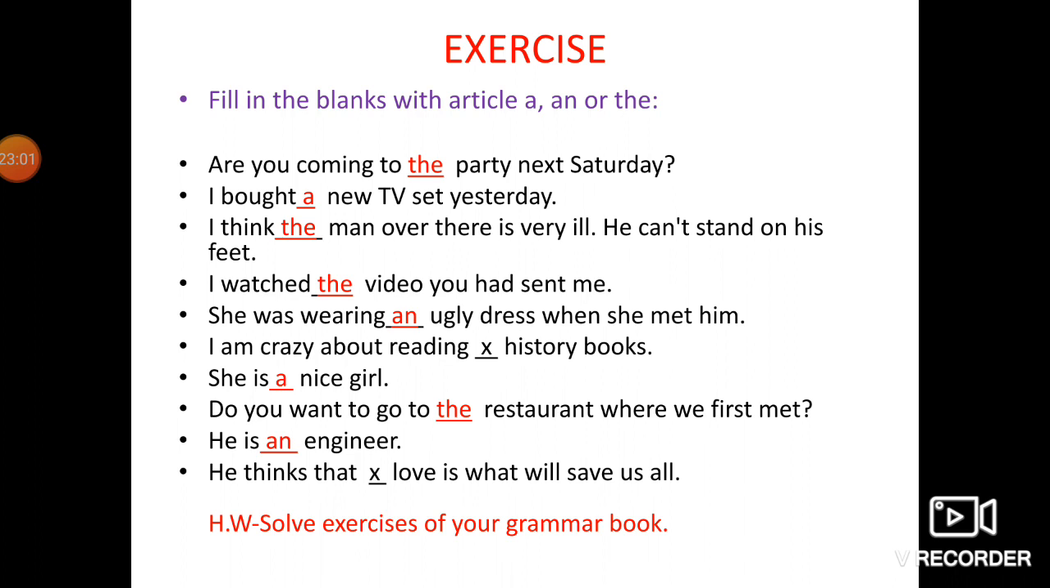She is a nice girl. Do you want to go to the restaurant where we met the first time? So again, we are talking about a particular restaurant where we met the first time. That's why "the". He is an engineer. Engineer starts with the vowel E. He thinks that love is what will save us all. So here again, with the abstract noun love, we are not supposed to use any article.